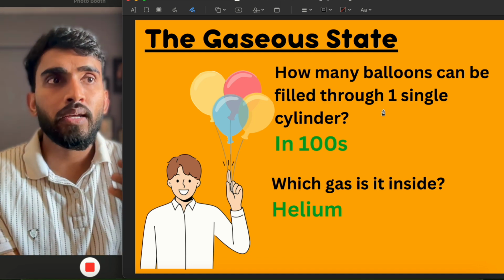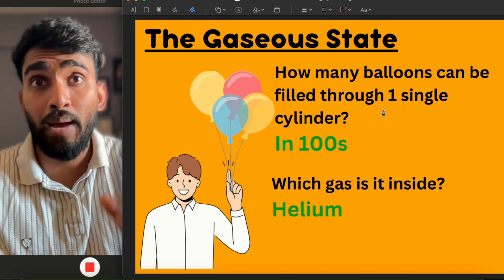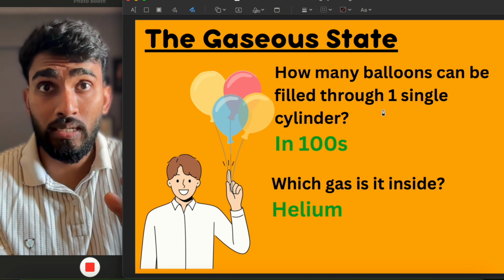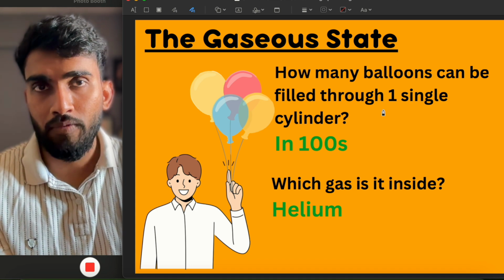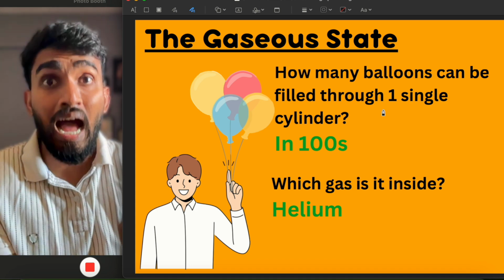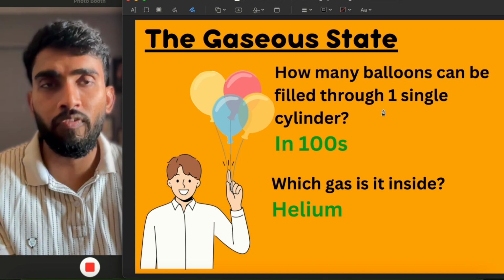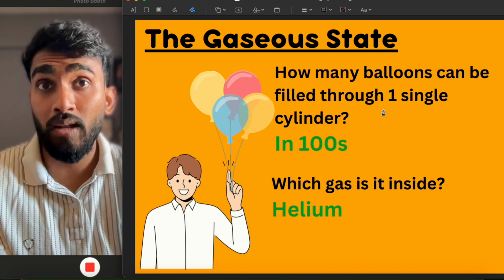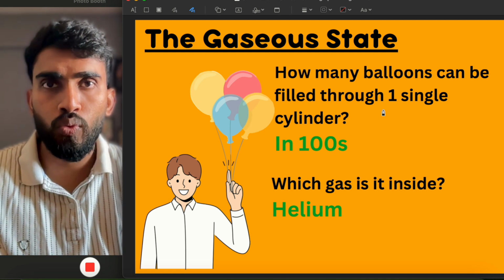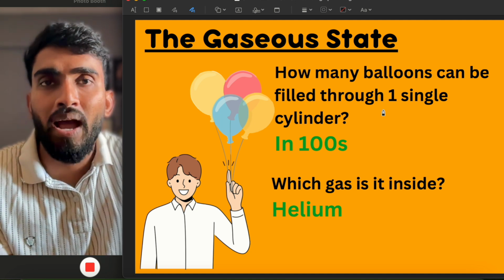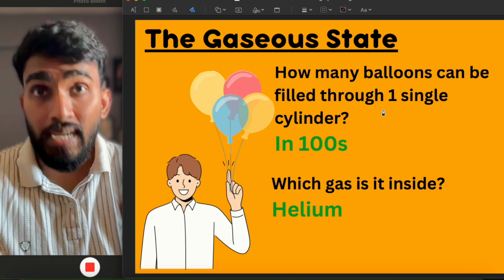But you know that there are news reports on the internet about fire accidents happening due to balloons, because some people also use hydrogen gas, which also floats the balloon, but it is a highly flammable gas. Hence, there is a high risk of fire accidents when hydrogen is used instead of helium. So whenever next time you go to a fair and buy balloons, ensure 100% that it is helium gas and not hydrogen gas.